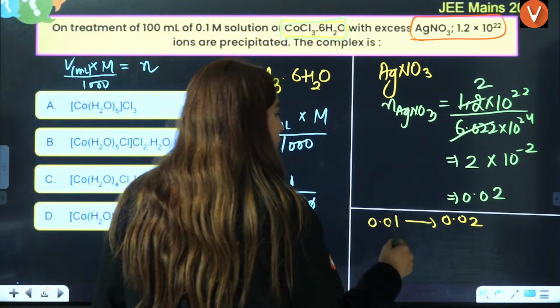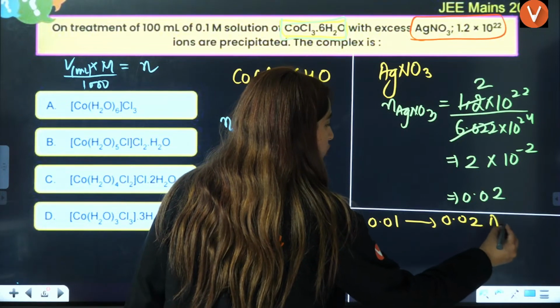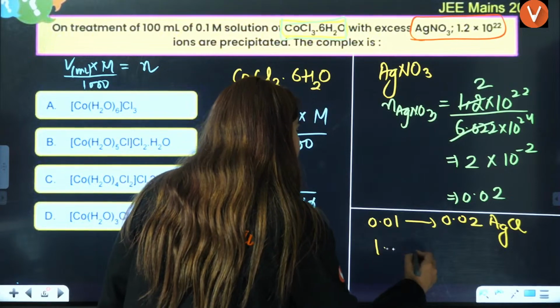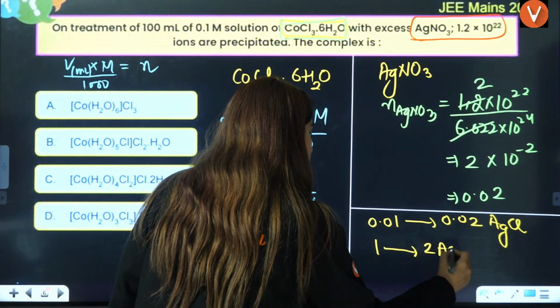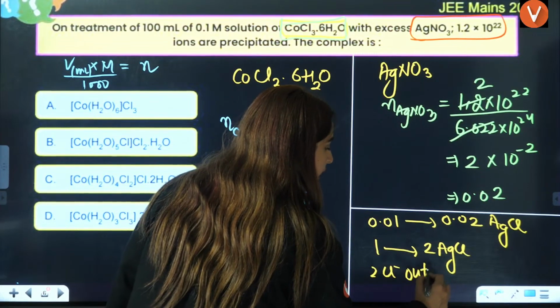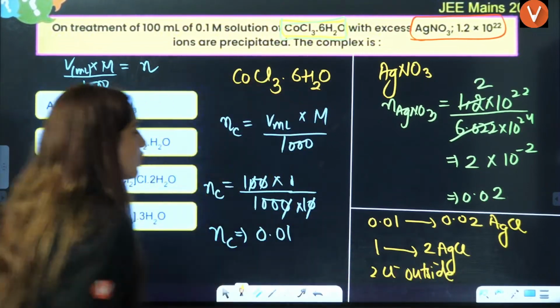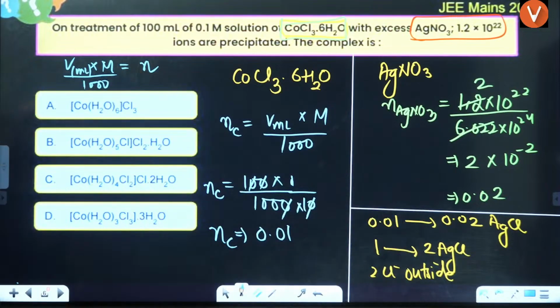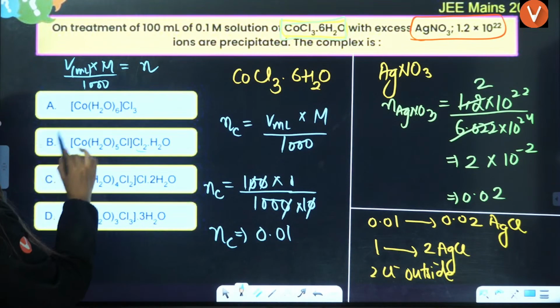Now 0.01 is giving us 0.02 AgCl precipitate. That means 1 will give you 2 AgCl precipitate. That means 2 Cl outside the bracket, right? So here you can say 2 Cl outside the bracket. We can say it is option B.